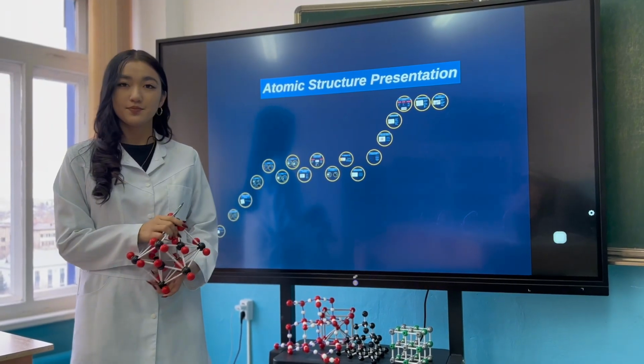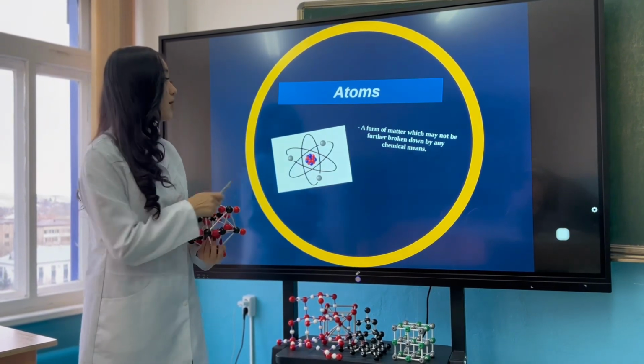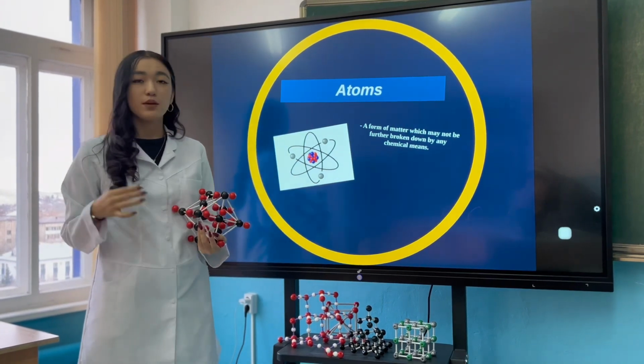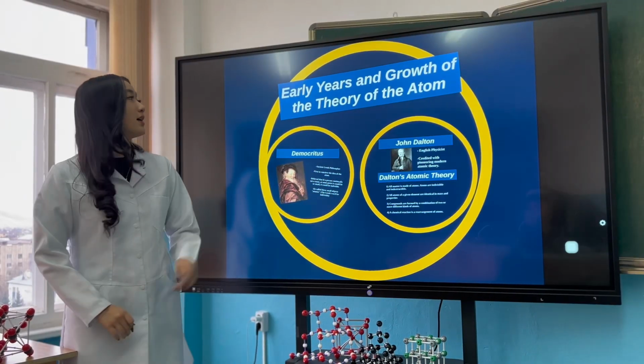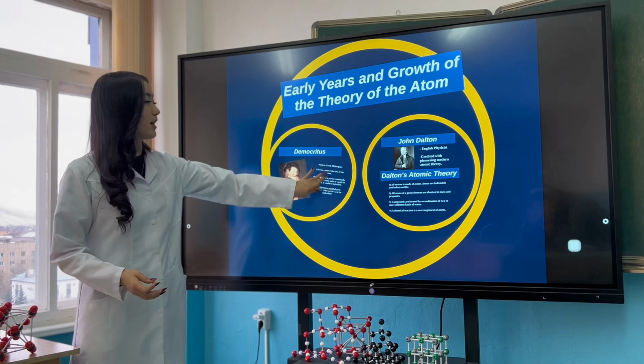Structure of the atom. What do you know about atoms? Atoms are a form of matter which may not be further broken down by any chemical means. Early Earth and growth of the theory of the atom.